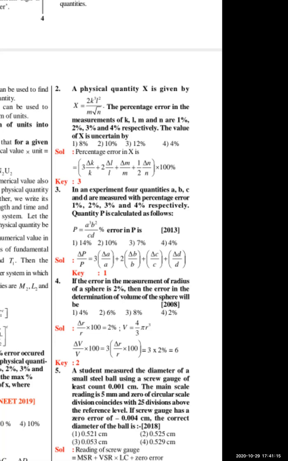Now, delta k by k into 100 is equal to 1, they gave. Delta L by L into 100 is equal to 2. Delta m by m into 100 is equal to 3. Delta n by n into 100 is equal to 4. Root n is nothing but n power 1 by 2. Your x is equal to 2 into k cube L square by m n power 1 by 2. Here 2 is a constant, no need to take the value of 2.